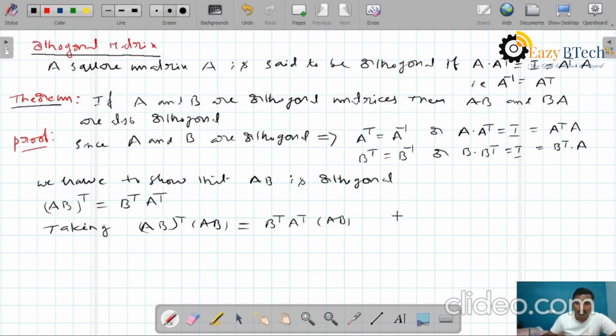According to the associative property, we can change the brackets according to our convenience. So B transpose into A transpose into A into B. This is called the associative property.